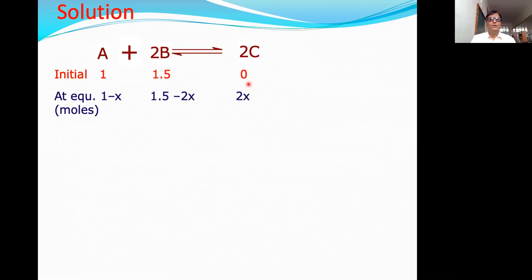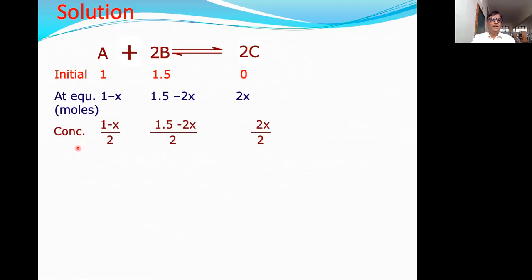Now at equilibrium, what can you write for the concentrations of the reactants and products? Concentration of A at equilibrium is 1 minus x, and that of B is 1.5 minus 2x, because the coefficient is 2, and for C the coefficient is 2, so you can write 2x. These are the amounts at equilibrium in moles.